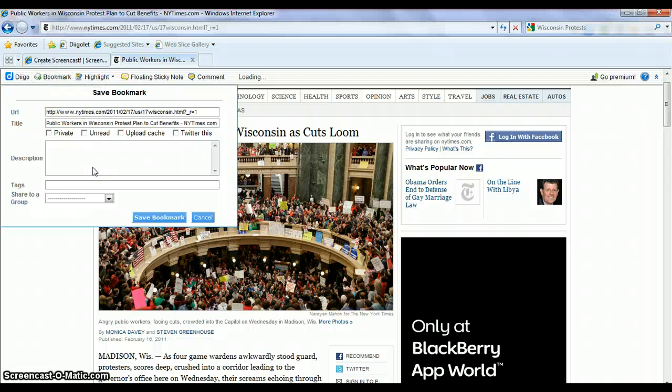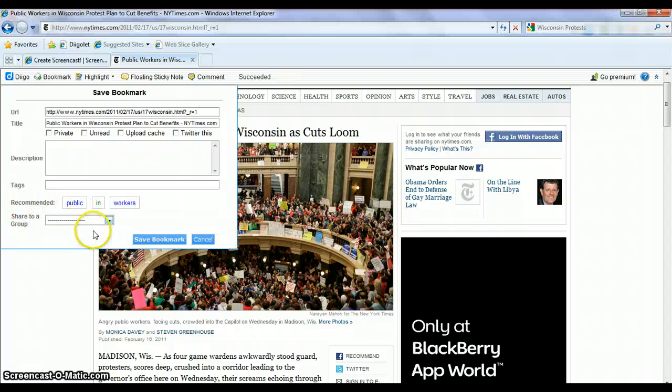And it should bring you up to another window. The only thing I want you to worry about right now is this one. It's called Share to a Group. Okay? It should be a pull-down menu, a drop-down menu. I want you to drop down to ALMS Civics and your class number. So for class 3, third period, you go there. 4th, 6th, and 7th.